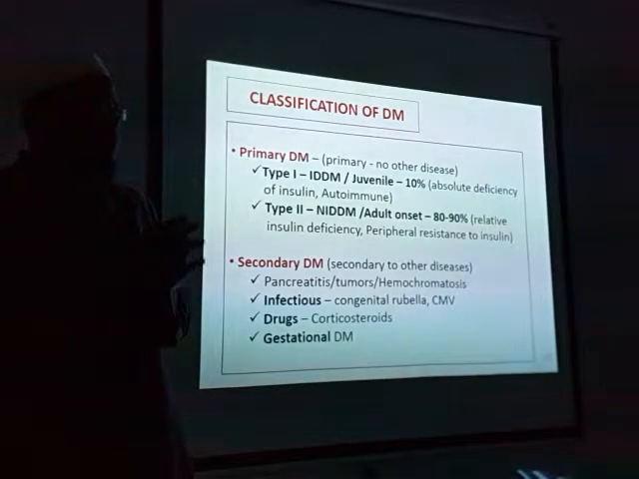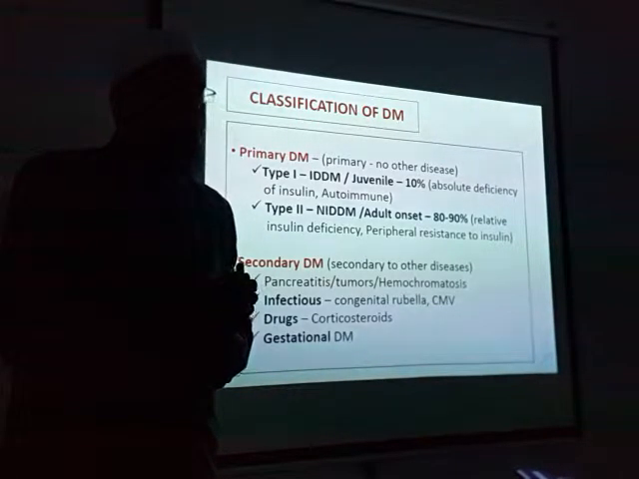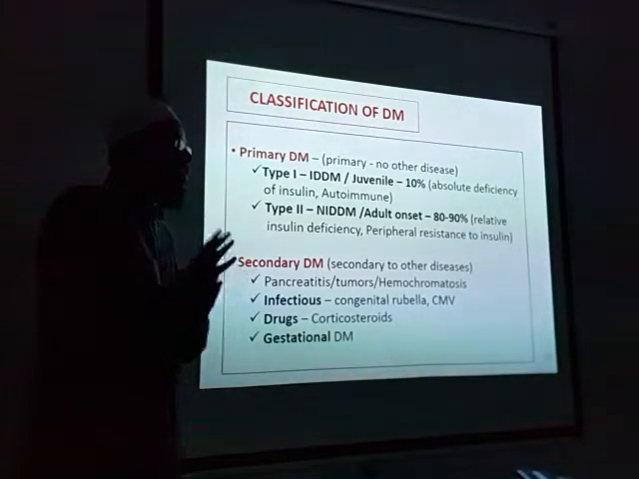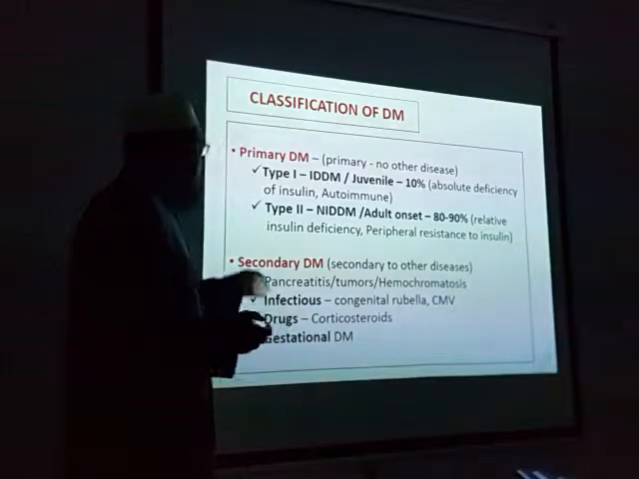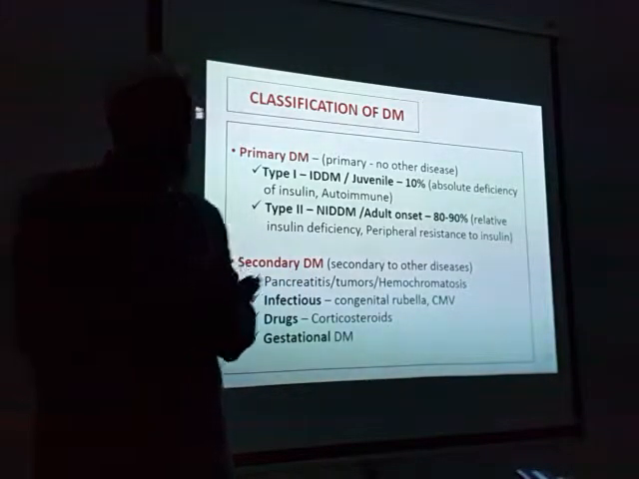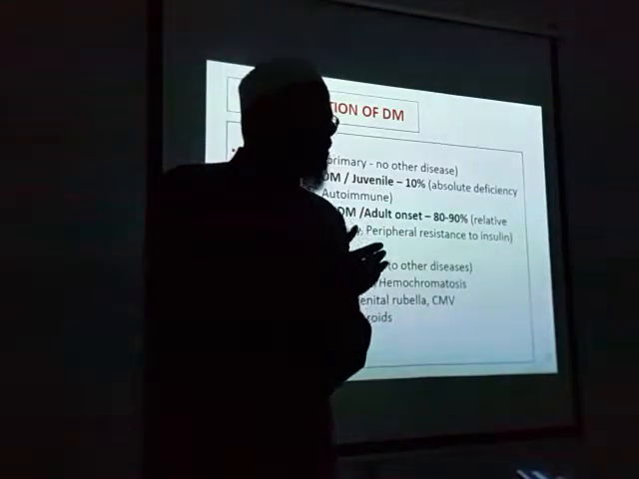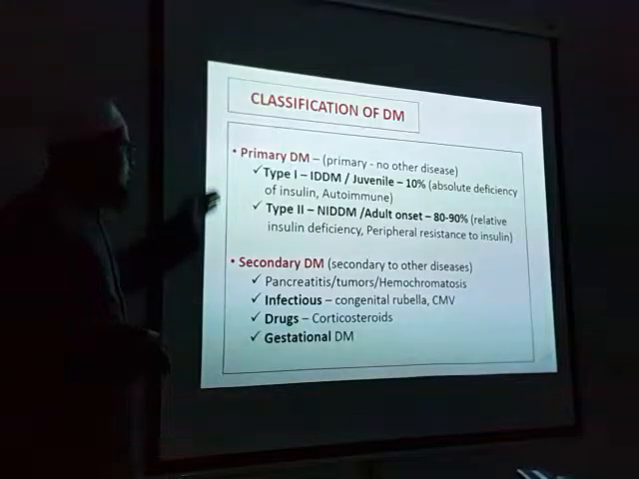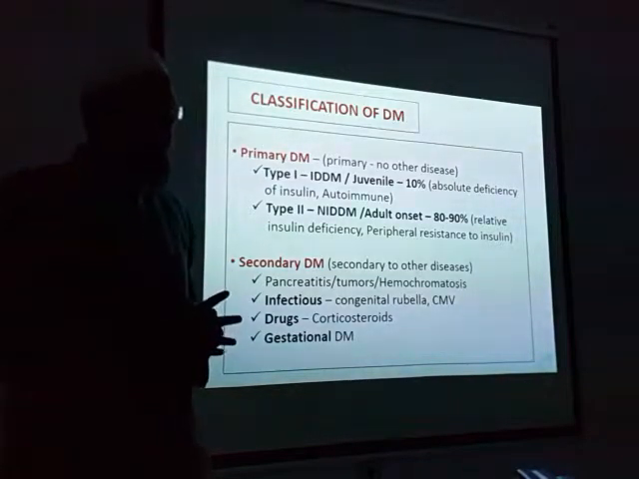Classification: it is divided into 2 types, primary and secondary. Primary is type 1 and type 2. Secondary means causes which will lead to diabetes, like inflammation, hemochromatosis, infection, drugs. All these are causes affecting the pancreas, because of which there is diabetes. Whereas we are going to discuss the above two, type 1 and type 2.